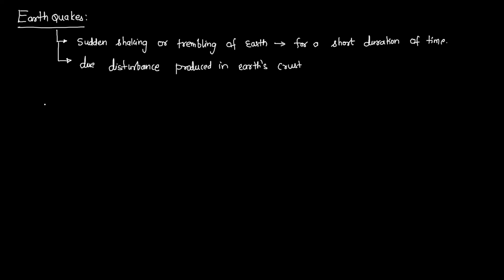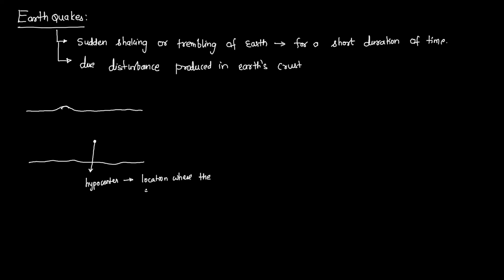Now let us see, suppose this is the surface of the earth, and this is some inner surface. Now the earthquake is occurring at one particular point. This point is called the hypocenter. What is the hypocenter? Hypocenter is a location where the earthquake starts.